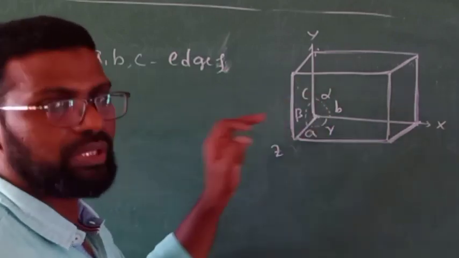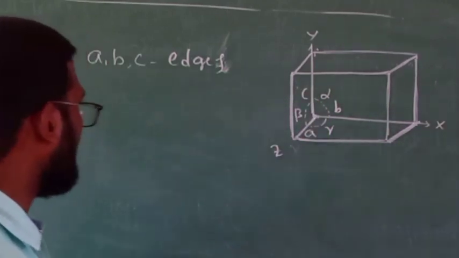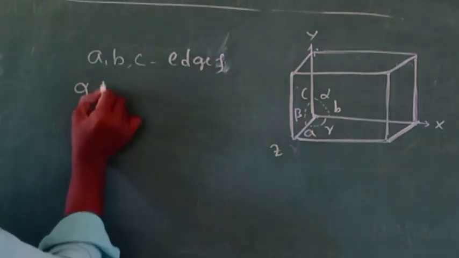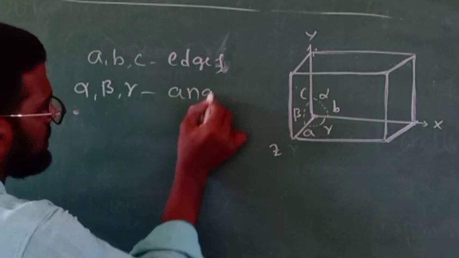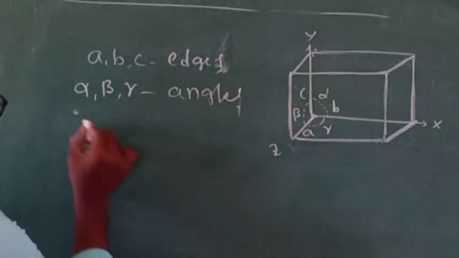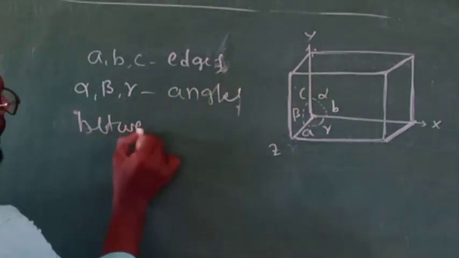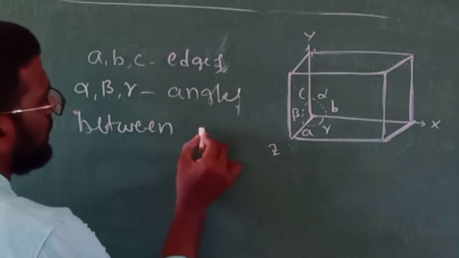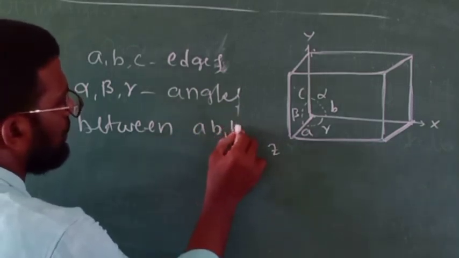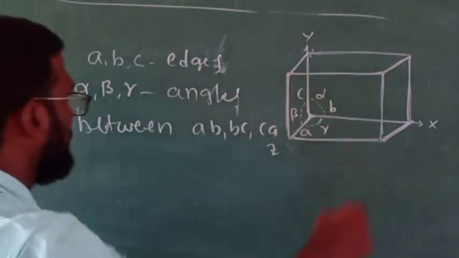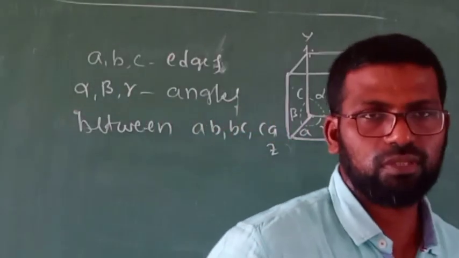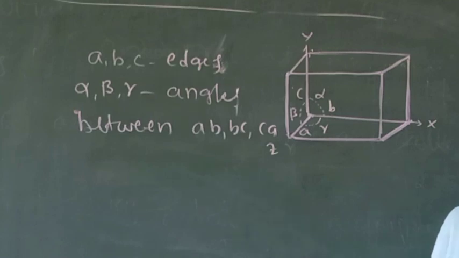They are alpha, beta, gamma. So alpha, beta, gamma represent the angles between AB, BC and CA. These are the 6 parameters of unit cell. Unit cell has a total of 6 parameters.